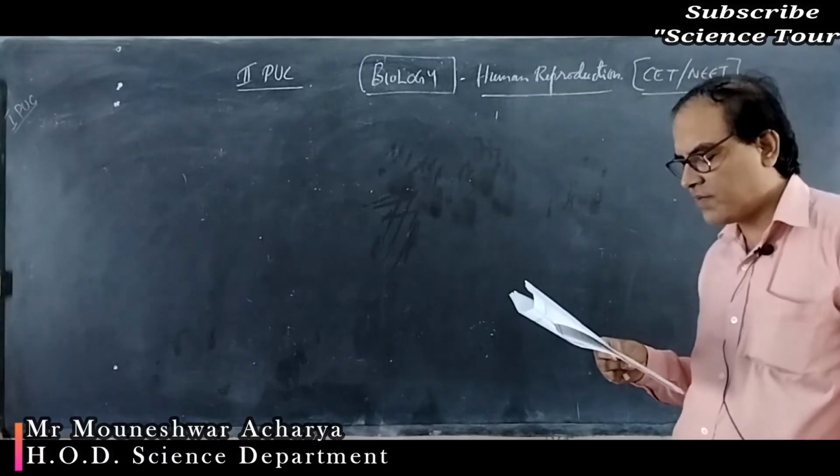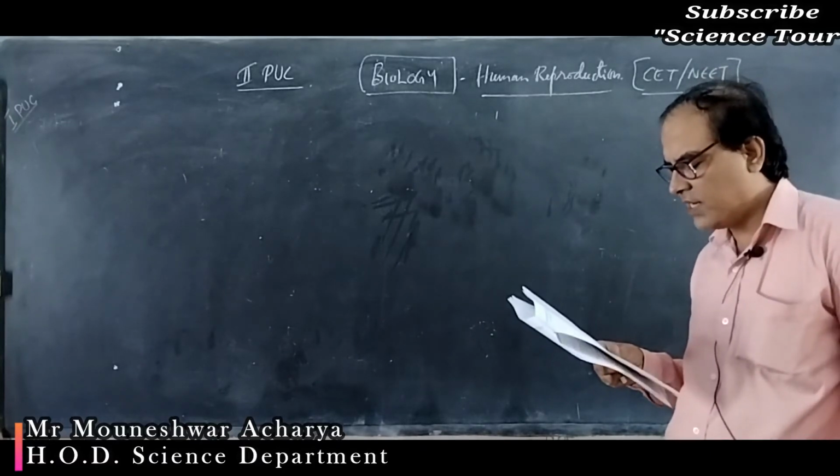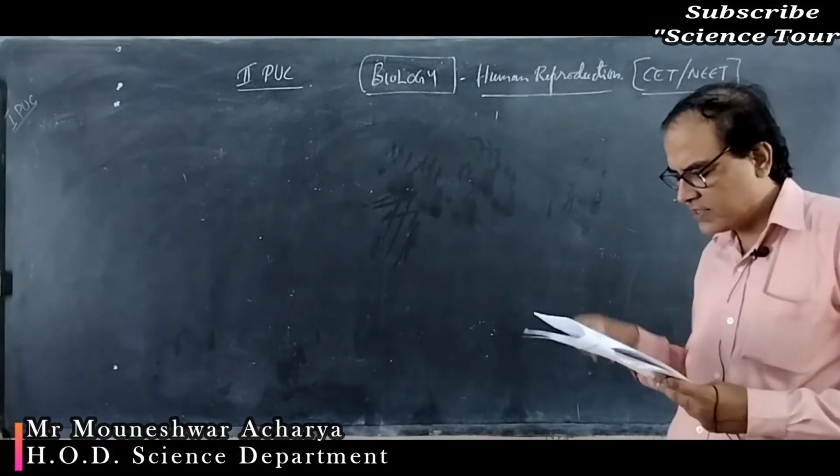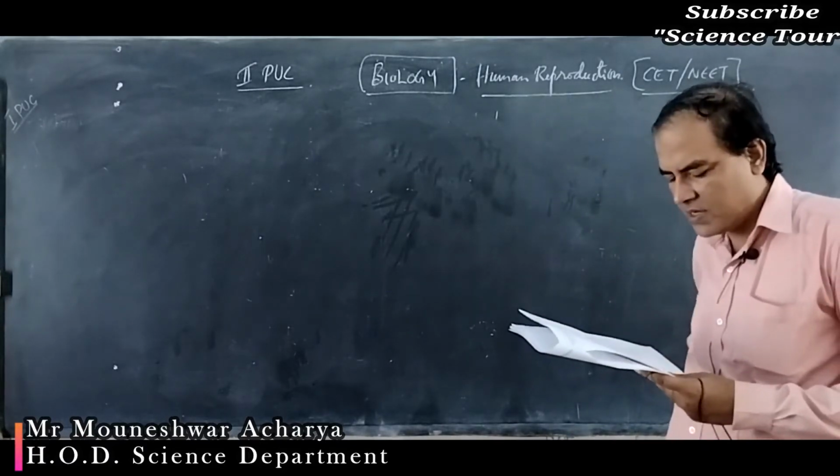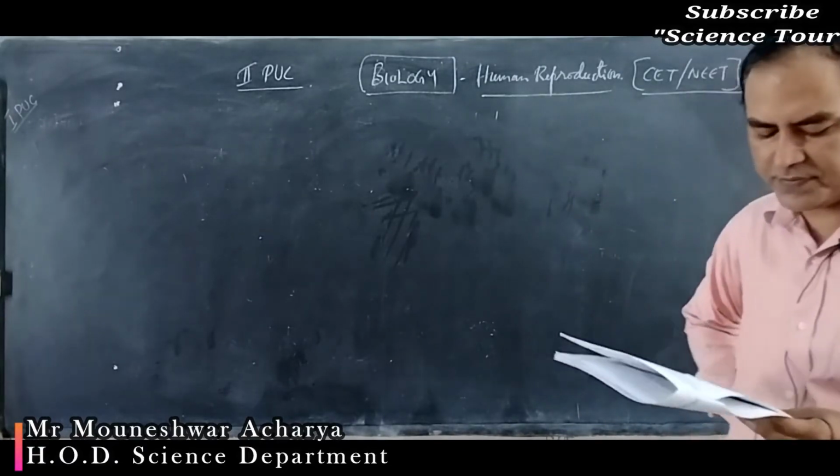Okay, next coming to question number 10. Given below are 4 statements A to D, each with 1 or 2 blanks. Select the option which correctly fills up the blanks in the 2 statements.